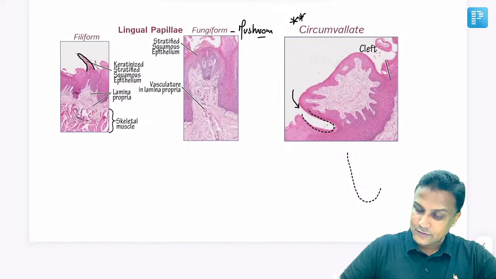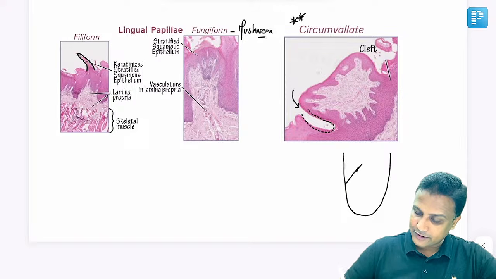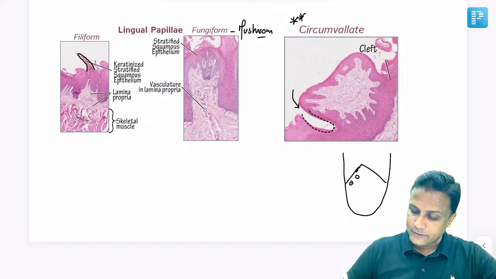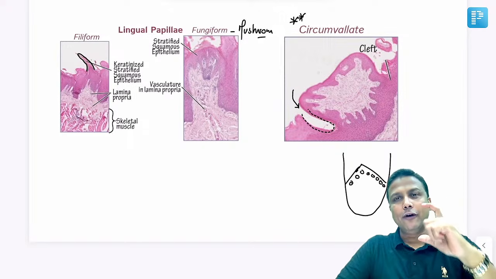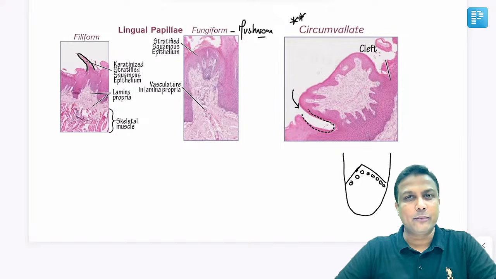If this one is your tongue here, divide the tongue into anterior 2/3 and posterior 1/3. The circumvallate papillae are located at the junction, at the back of the anterior 2/3. Now remember, obviously in the oral cavity, which type of epithelium will you have? Is it simple single layered or multiple layered? Of course, multiple layered epithelium is present here.